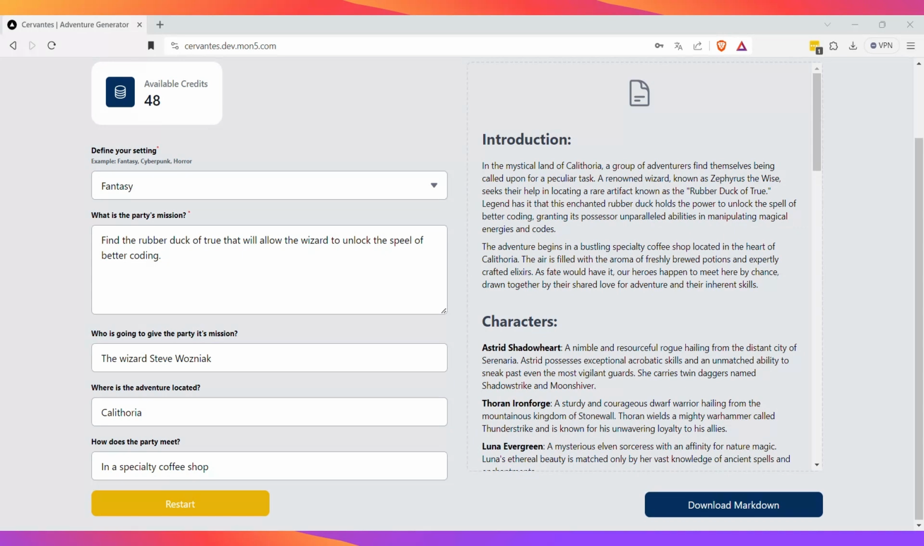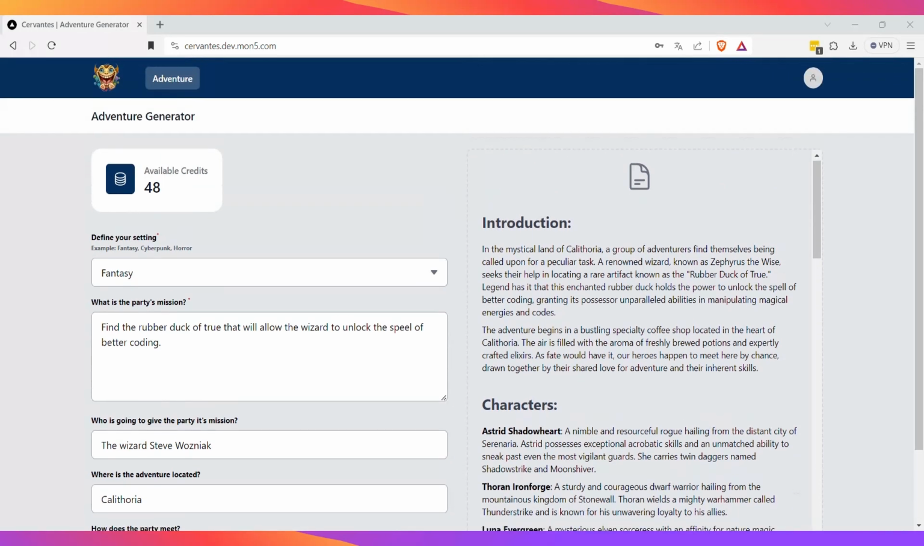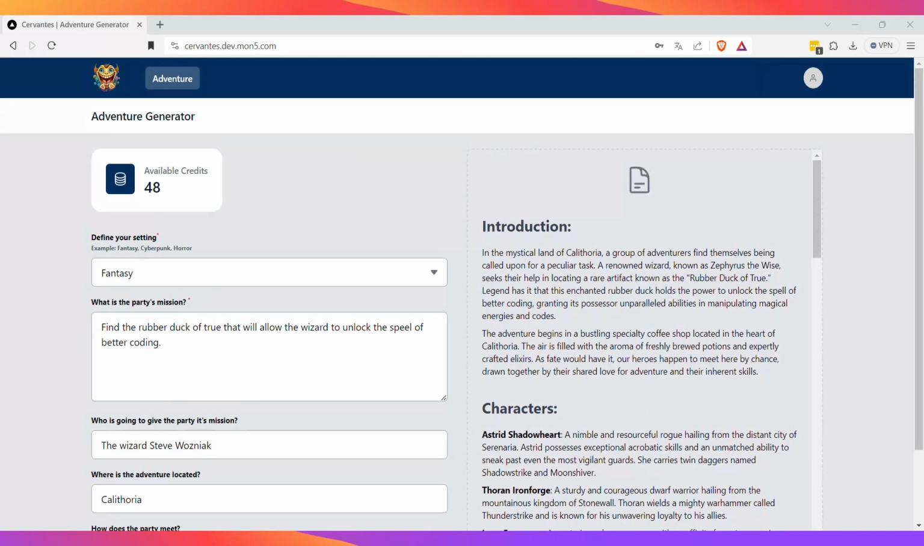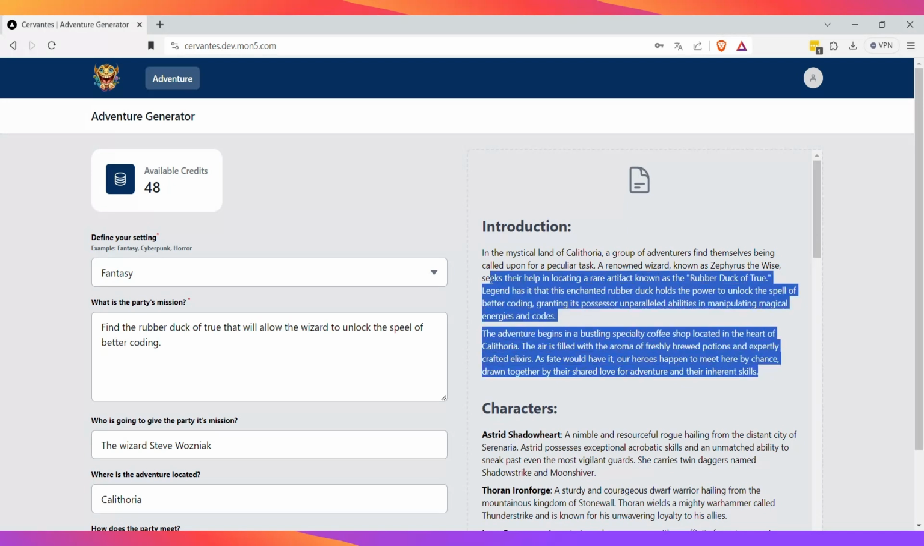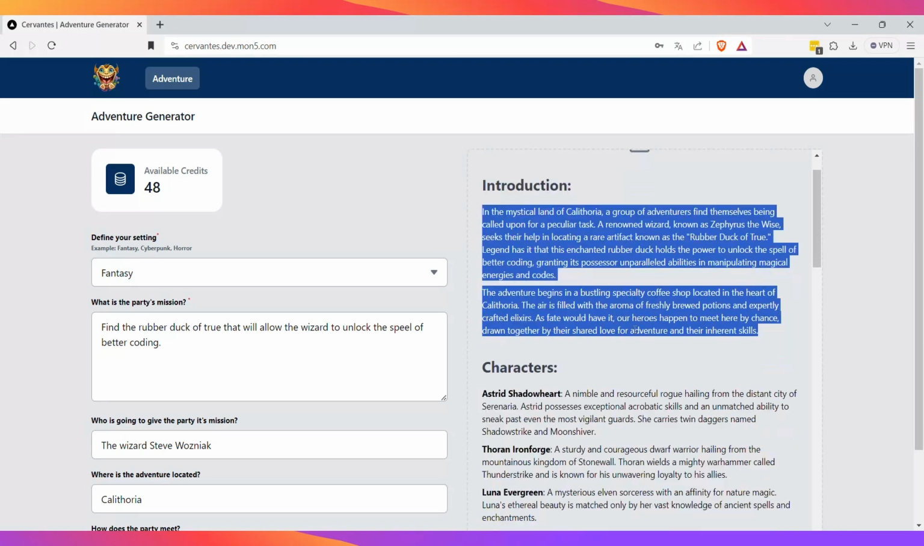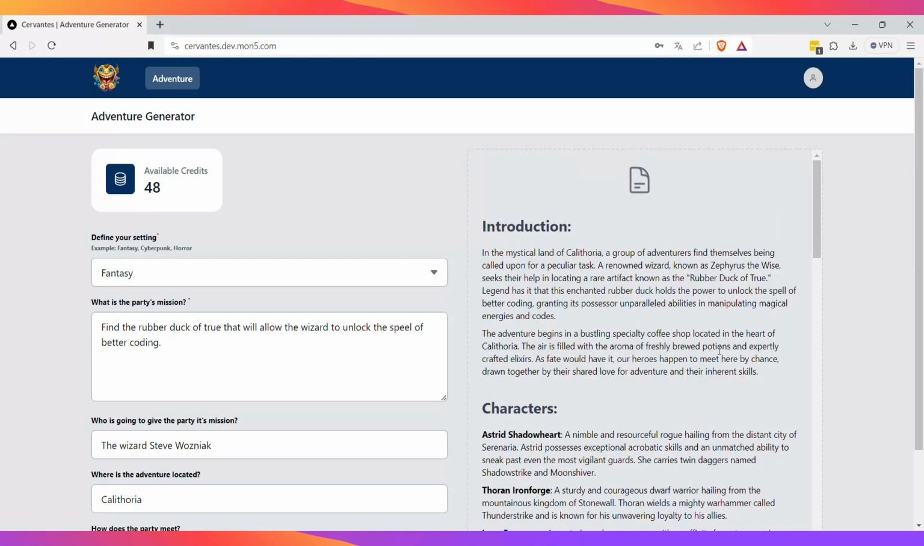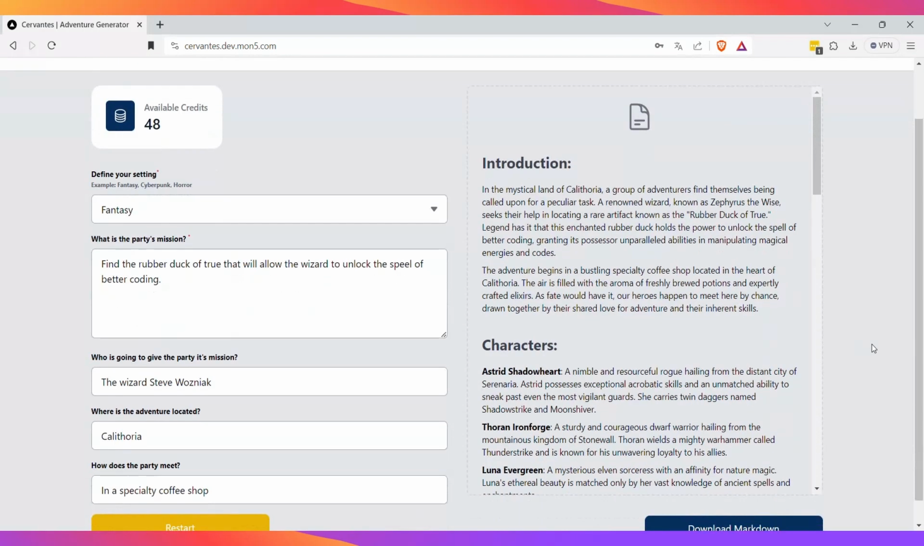So here's what the AI created. Let me read the results. Let's see, the introduction is: in a mystical land of Calitoria, a group of adventurers find themselves being called upon for a peculiar task. You see, it is like an introduction to the adventure, and it's something that the dungeon master or the person guiding the group can read out before starting the adventure.